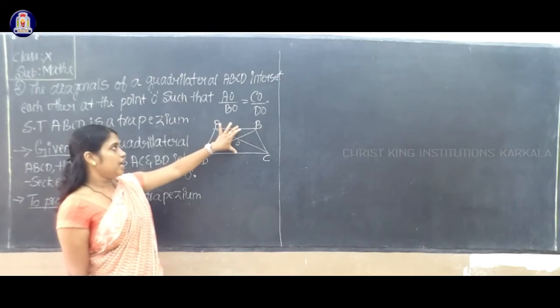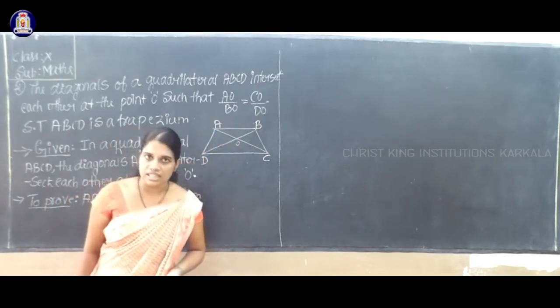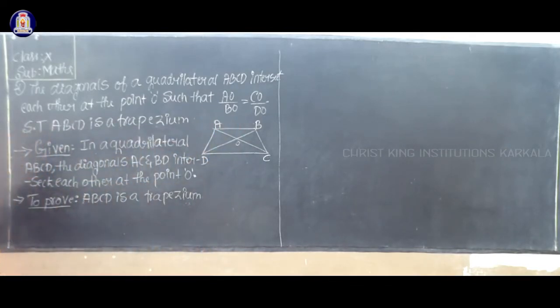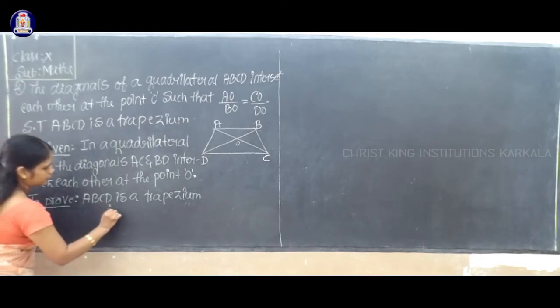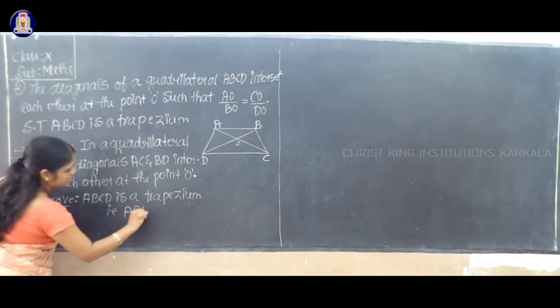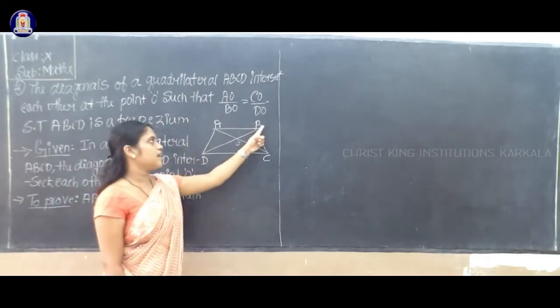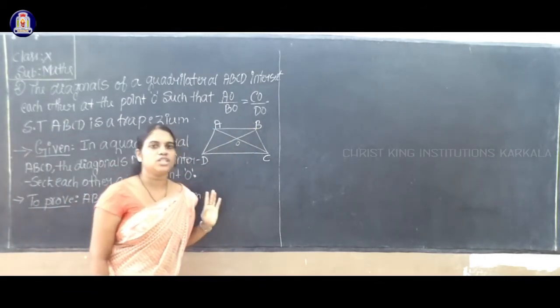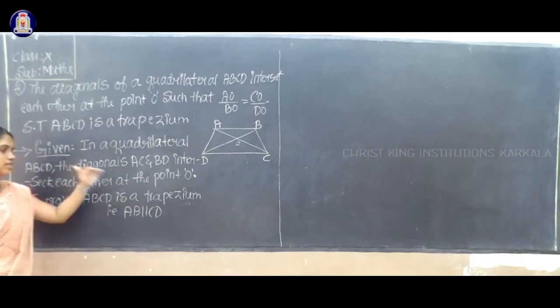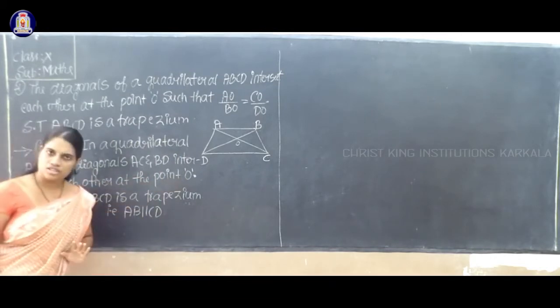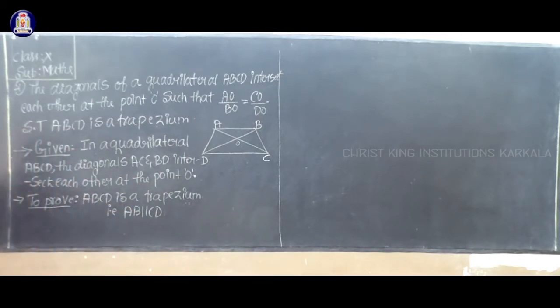So AB is parallel to CD. If I prove the side AB is parallel to the side CD, then ABCD is a trapezium.